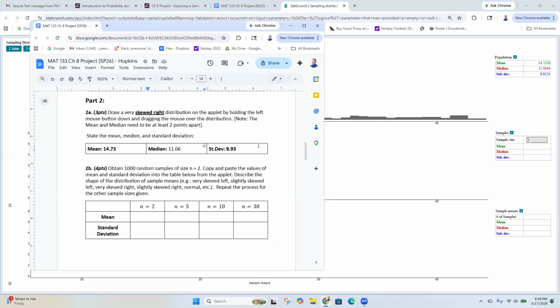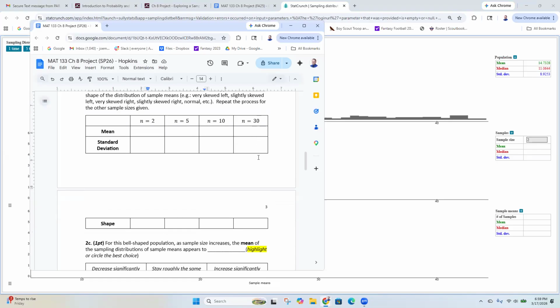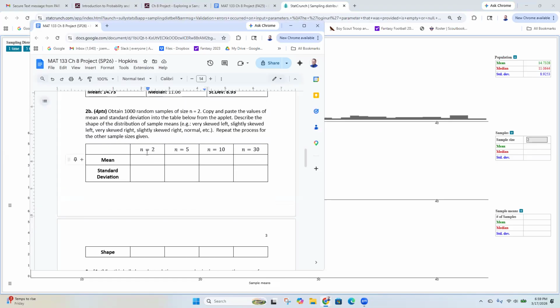Okay, so now that we've done that, we are going to come down here and do it again, where we do 1,000 random samples of size 2.